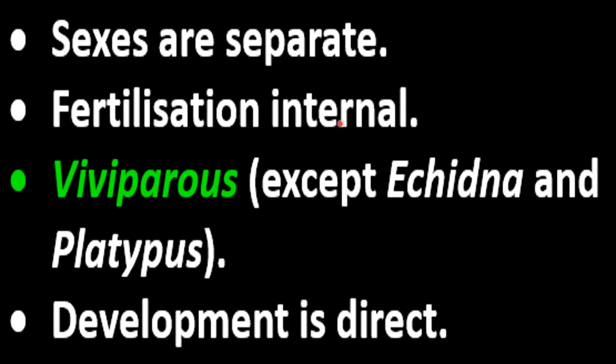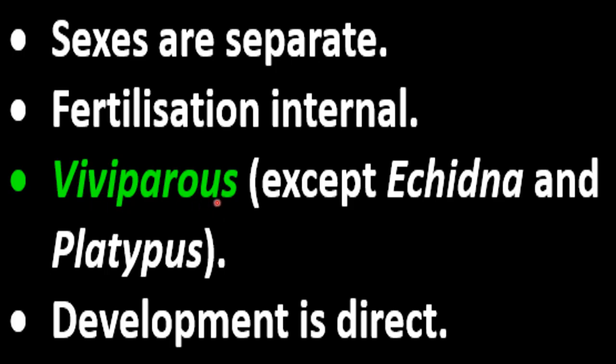Fertilization is internal because it occurs inside the female mammal, okay, inside the body of female mammal. Then these are viviparous, means these mammals give birth to the young ones. Eggs are not laid. Here directly young ones are born, okay.